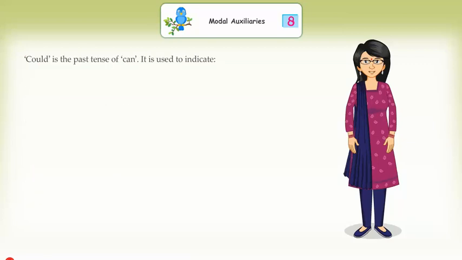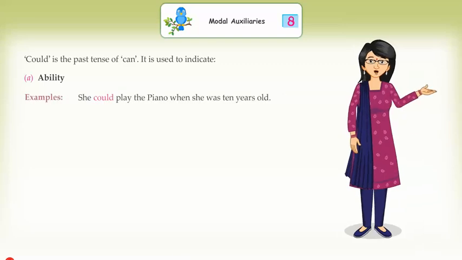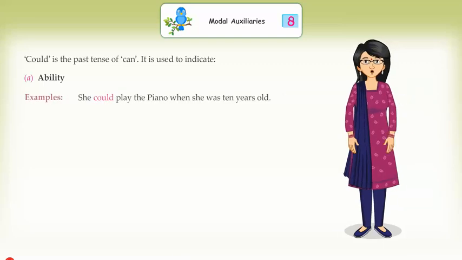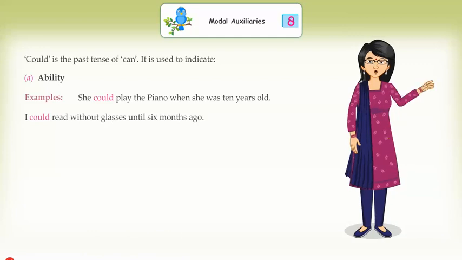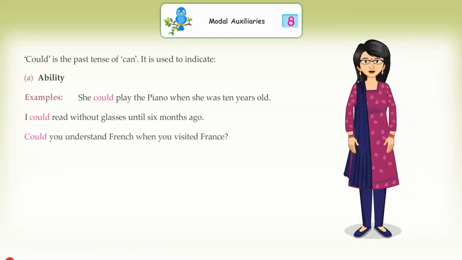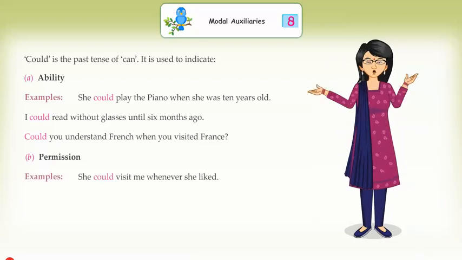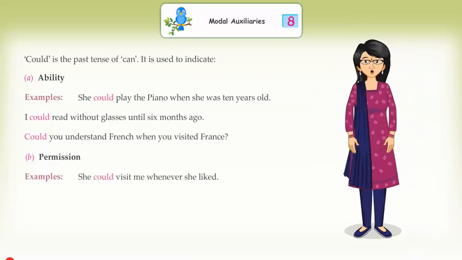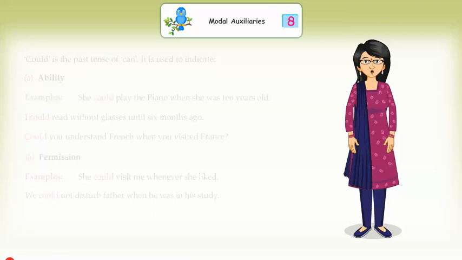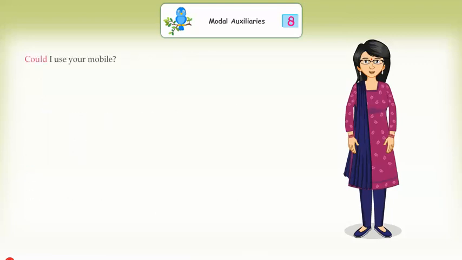Second, could. Could is the past tense of can. It is used to indicate A. Ability. Examples, she could play the piano when she was 10 years old. I could read without glasses until 6 months ago. Could you understand French when you visited France? B. Permission. Examples, she could visit me whenever she liked. We could not disturb father when he was in his study. Could I use your mobile?